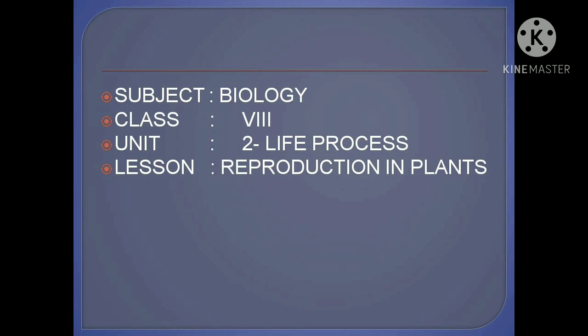So next we can see artificial pollination. Pollination takes place artificially, meaning with the help of man. So man is doing the pollination process here. So that is called artificial pollination. All these concepts you have studied in this chapter.